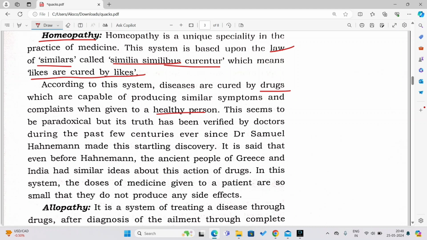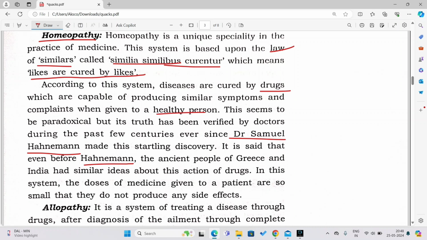So this seems to be paradoxical, but it is true. Its truth has been verified by doctors during the past few centuries, ever since Dr. Samuel, this name is very, very important, Dr. Samuel Hahnemann made this startling discovery. It is said that even before Hahnemann, what happened?